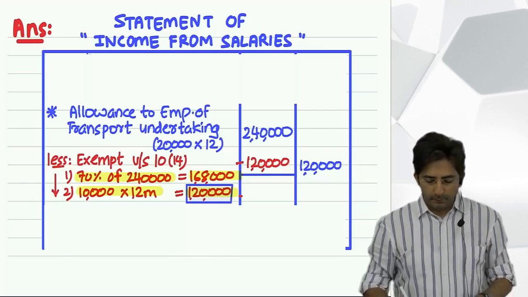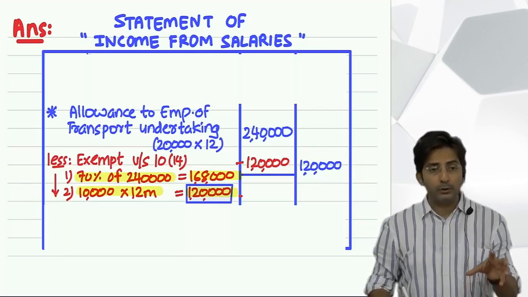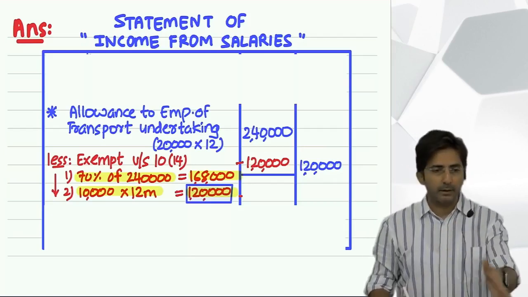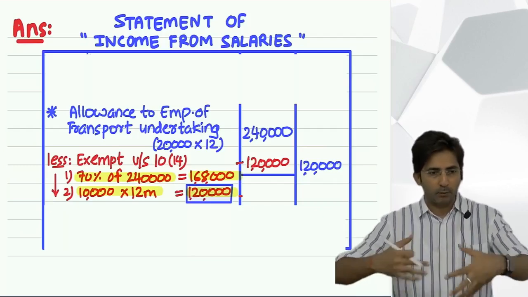Okay. So this is allowances to employees of transport undertaking, whether you are a driver or a helper or a conductor, anyone involved in the transport activity. Okay.